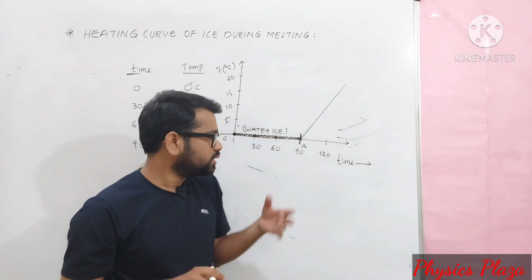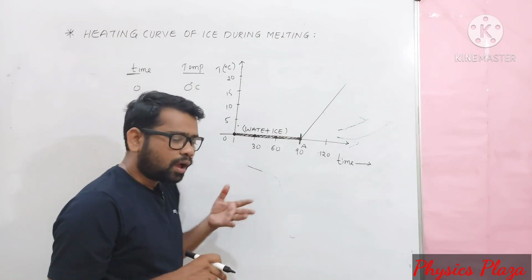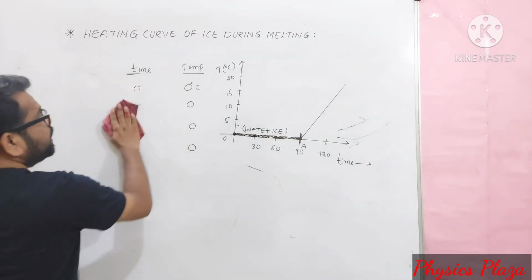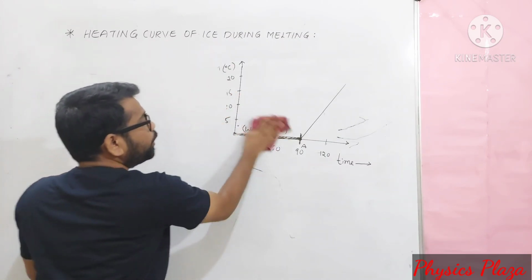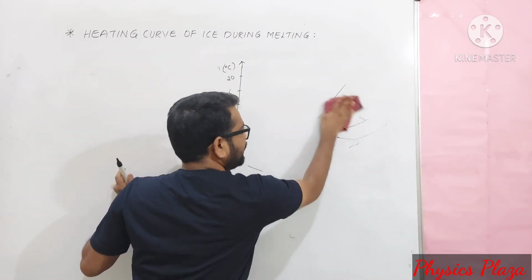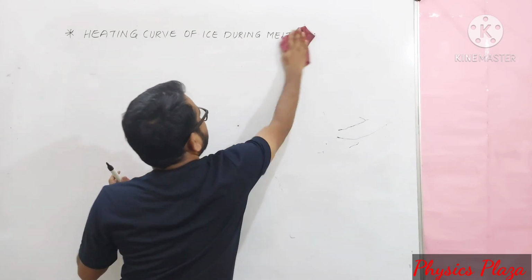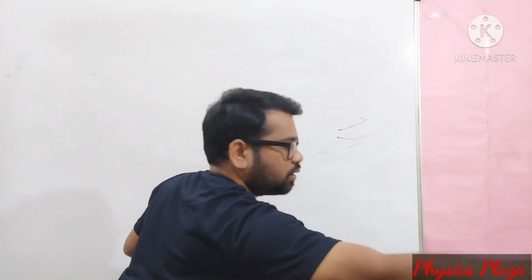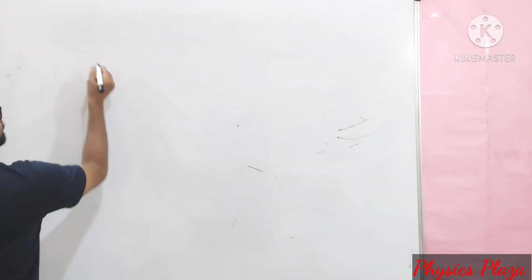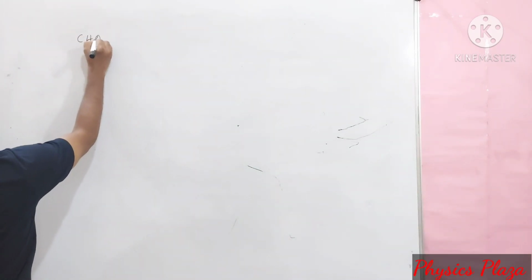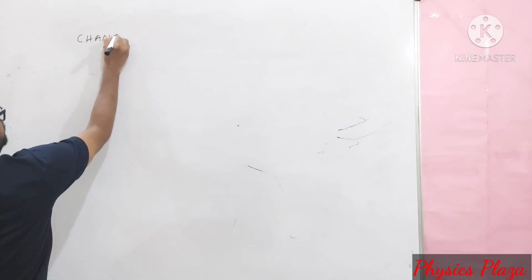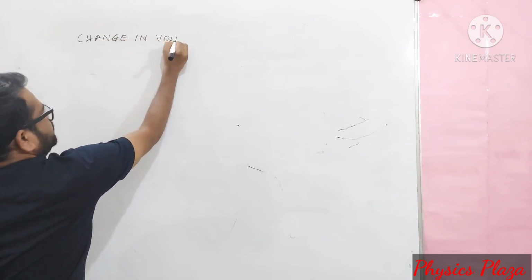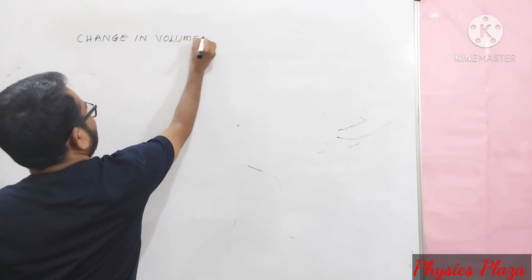It's very important. Children, next we'll discuss how volume gets affected during melting and on which factors the melting point depends, whether the melting point increases or decreases. Let us see here. First we'll see how volume gets affected. So here, children, please write down: change in volume on melting.